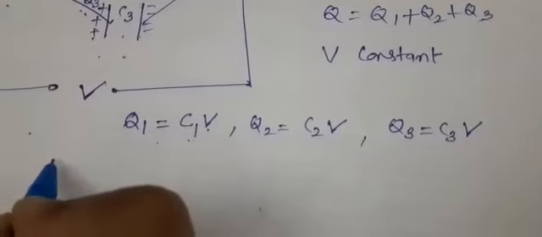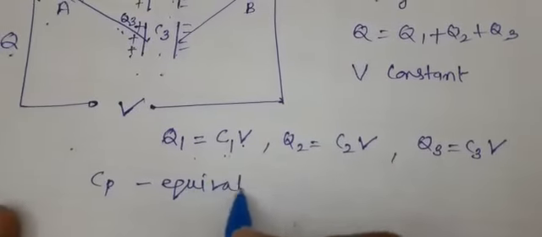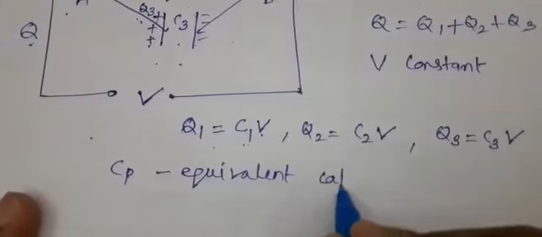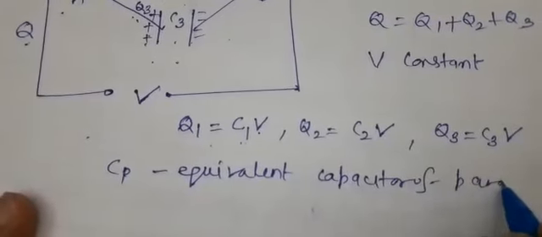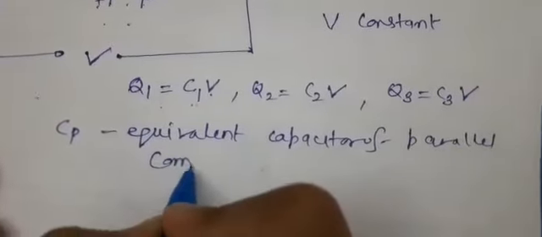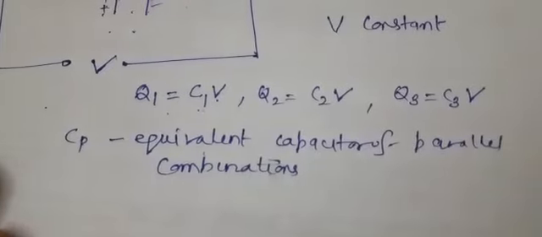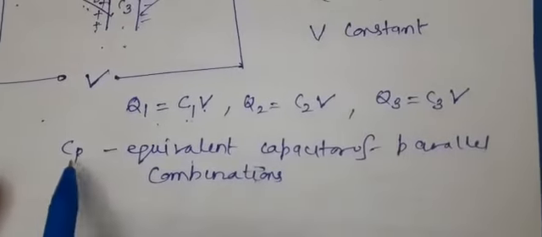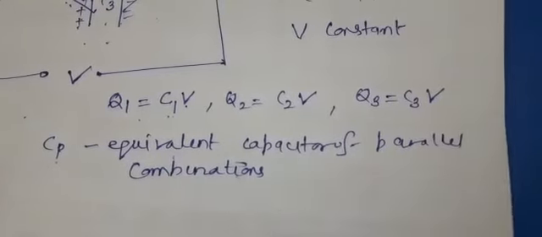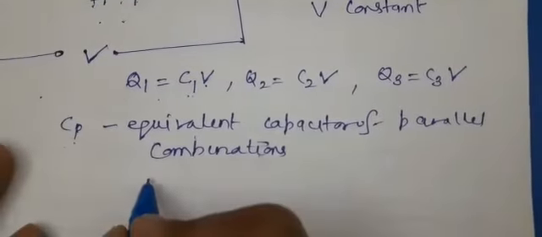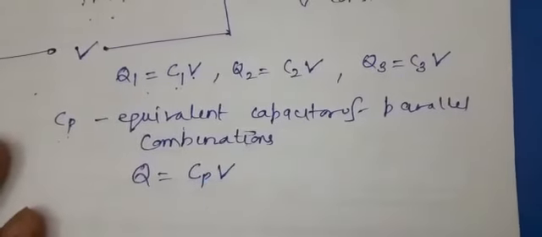Let me take CP as the equivalent capacitor of the parallel combination. Whatever the number of capacitors connected, CP is taken as the capacitor, with P for parallel. So CP represents the equivalent capacitor of the parallel combination. Now the total charge Q will be equal to CP into V.